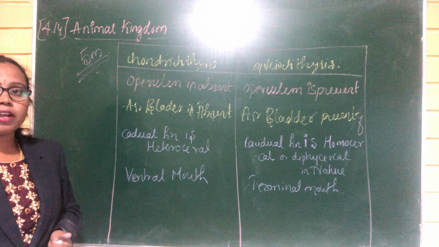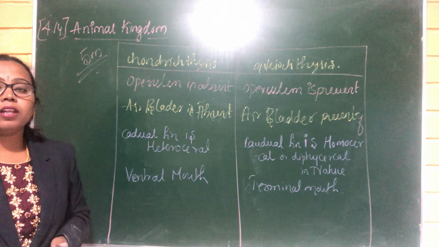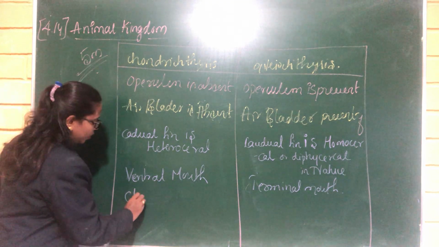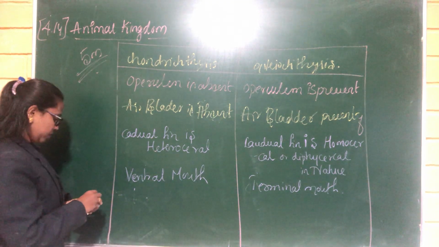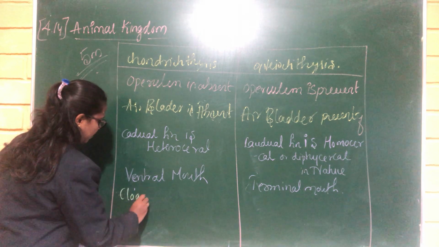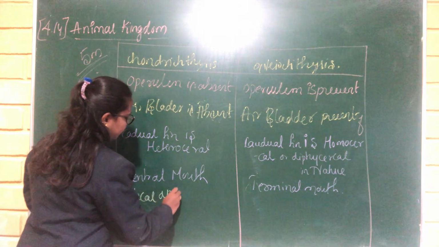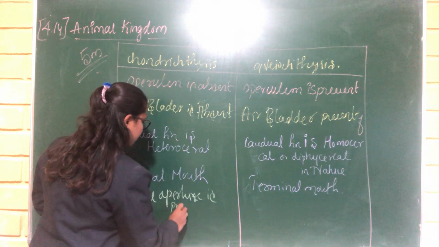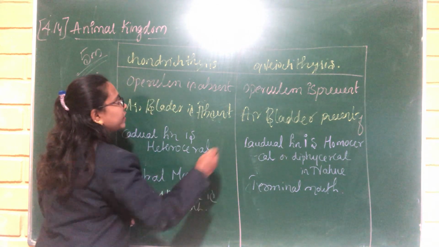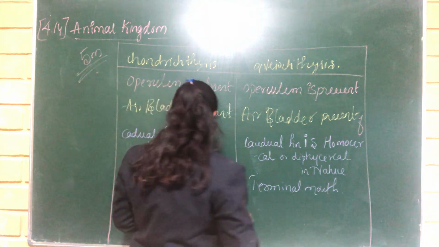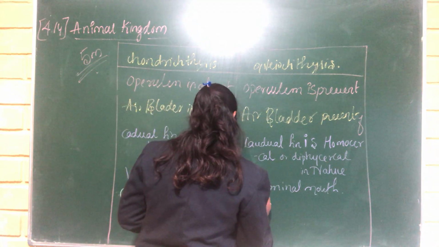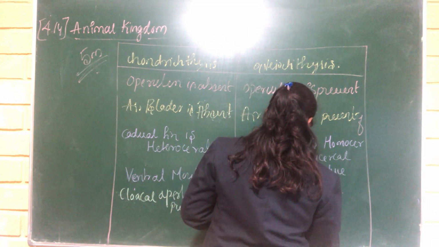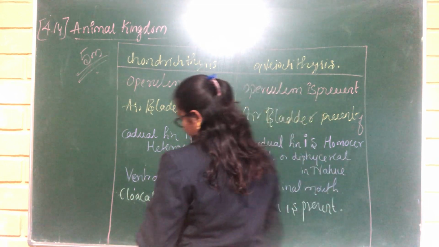In the Chondrichthyes, the alimentary canal opens outside by the cloacal aperture, but in the Osteichthyes, the anus is present.